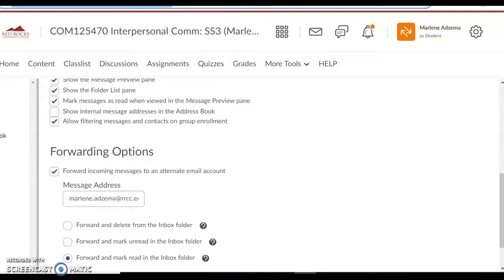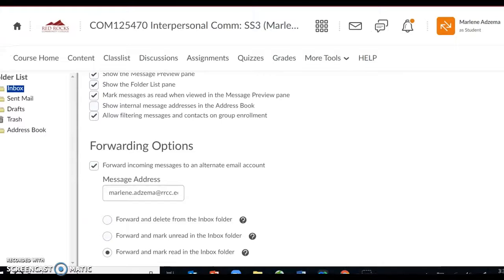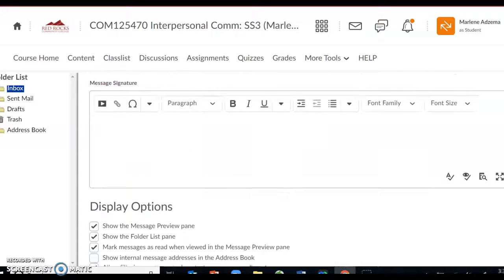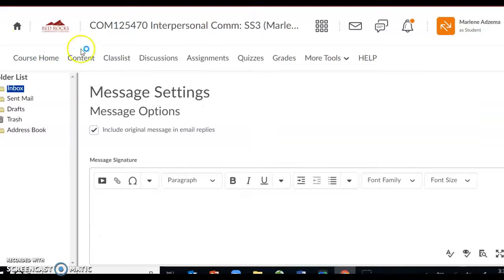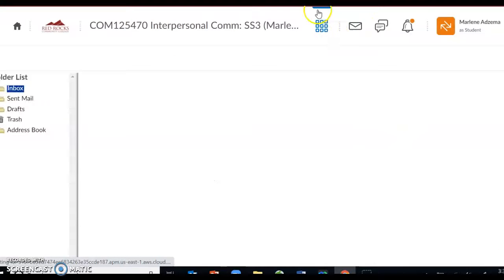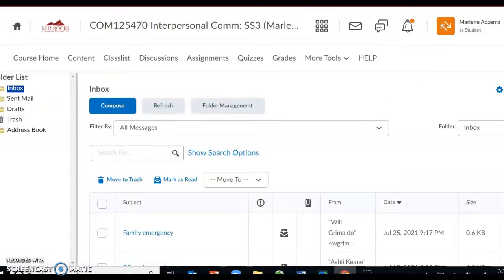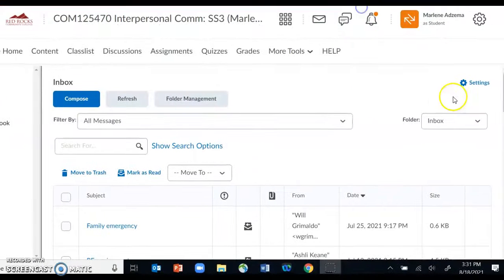Now that'll just give you a read-only copy, so you can't respond in there, but it is really helpful when you are trying to get a hold of your email messages in D2L or forgetting to look up here. So again, if you're in the internal messages, in here, you will see this little settings icon here, the blue one, and you do it there. All right, let's continue through the course.